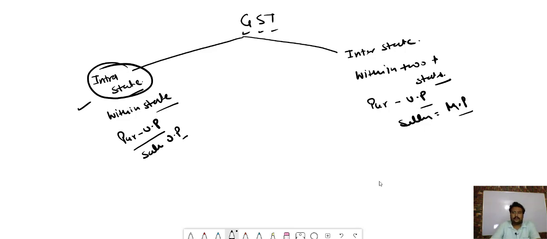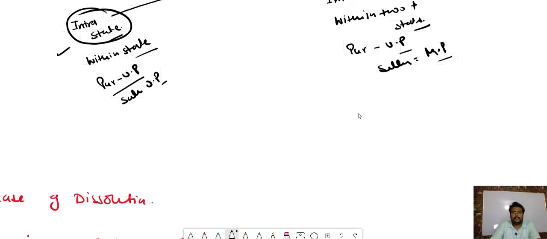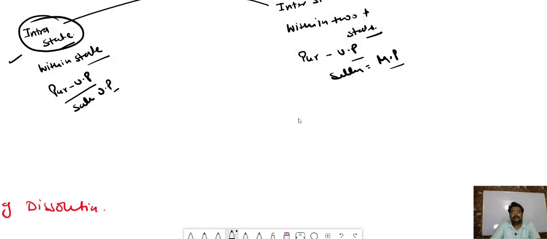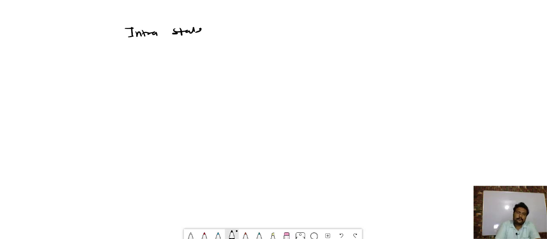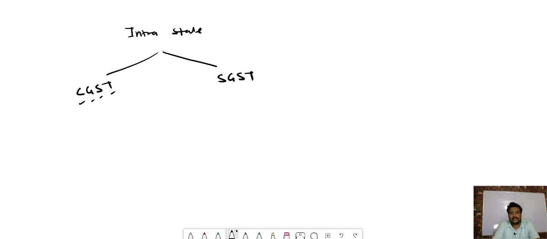When we talk about intra-state, it also has two categories. One is CGST and one is SGST. What is the meaning of CGST? It is Central Goods and Services Tax.